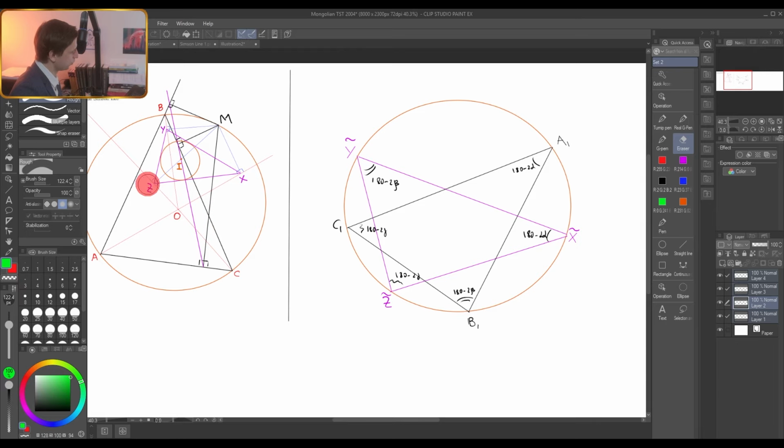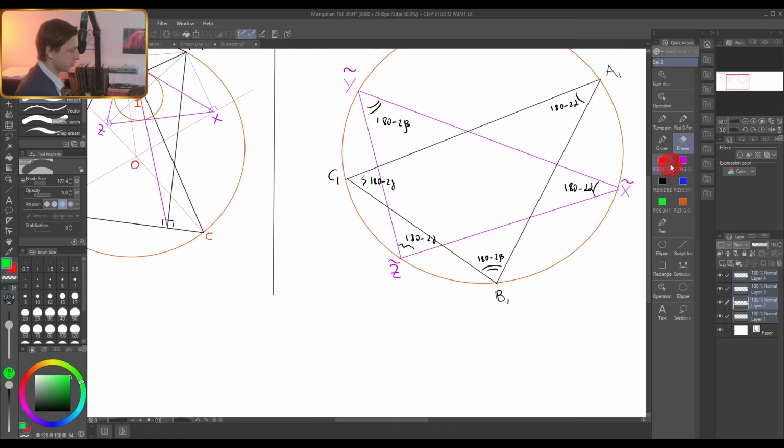And if you look at the ortho triangle, the image is this one, right? So when you perform homothety with center at the orthocenter H, the ortho triangle becomes this one. And these two triangles have equal angles. You see, this one is equal to this one. It's very important to mark precisely which angles are equal. So this one is equal to this one is equal to this one, and this one is equal to this one. So what can we tell about these triangles? Well, they are definitely similar because they have the same angles, but on top of that, they are inscribed in the same circle. Therefore, they have to be congruent, because you have the sine rule.